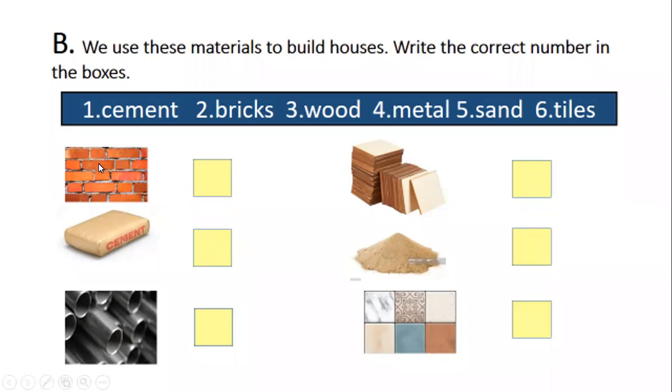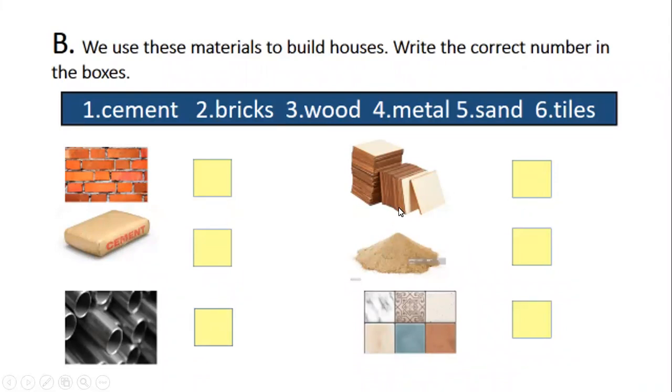Suppose the first picture is bricks. So here you will write the bricks number, 2. And number 2 here is cement. And what is the number of cement? 1. So here you will write 1. Relevant number you will write. Number 1. Okay, next one, metal. So rods are made of metal. So here you will write metal's number, which is 4.